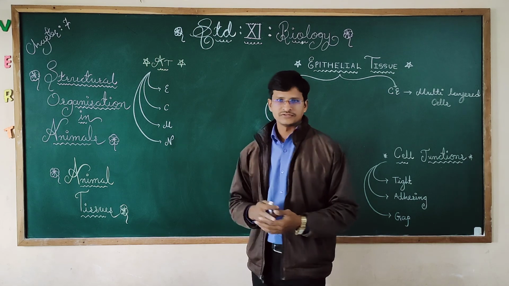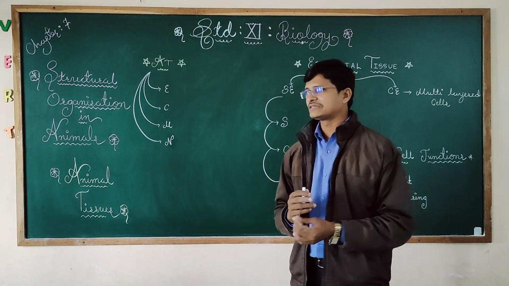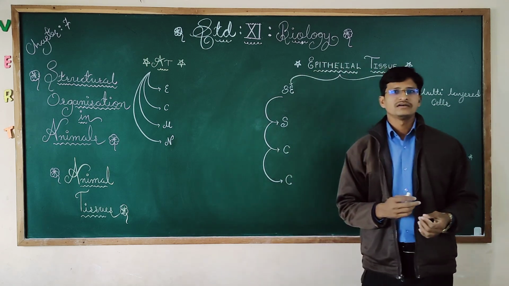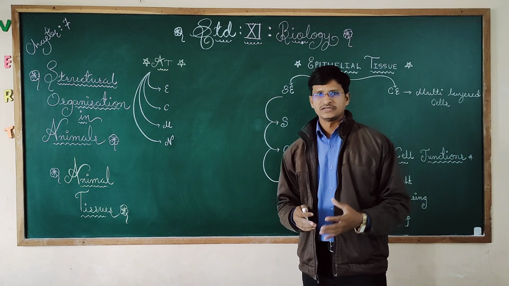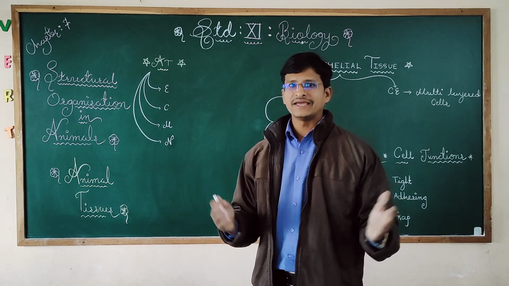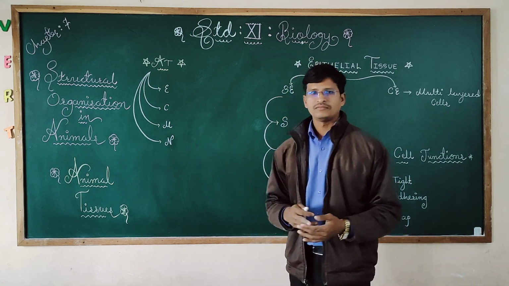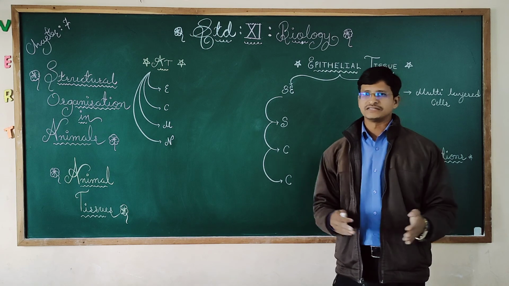What is tissue first of all? First and foremost, tissues are made up of combining different cells. Mixing different cells together layer by layer, they form tissue. So tissues are a group of cells, in simple words.